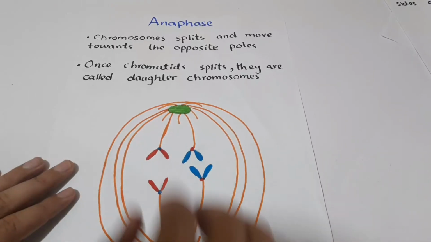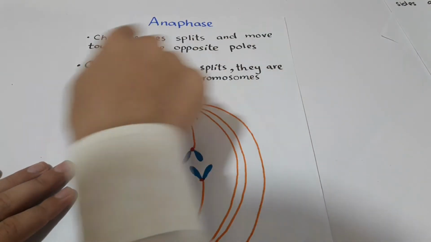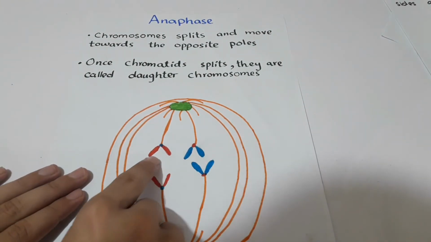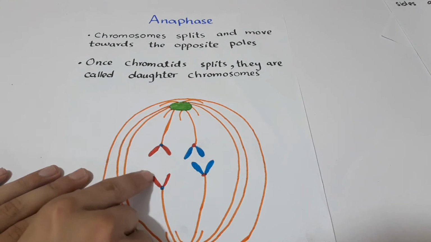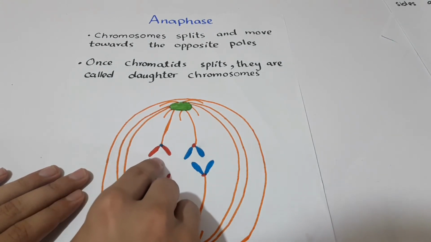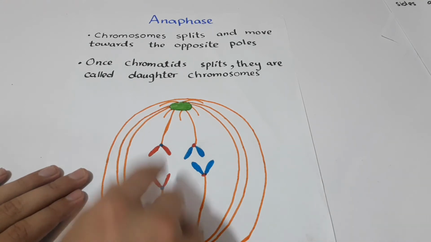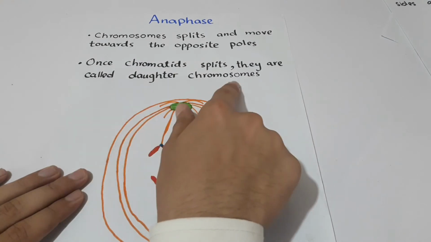The third phase is anaphase. In this phase, the chromosomes split and move towards the opposite poles. These chromosomes, which are attached to each other and are called sister chromatids, are split at the kinetochore area and move towards the opposite poles. Once the chromatids split, they are called daughter chromosomes.